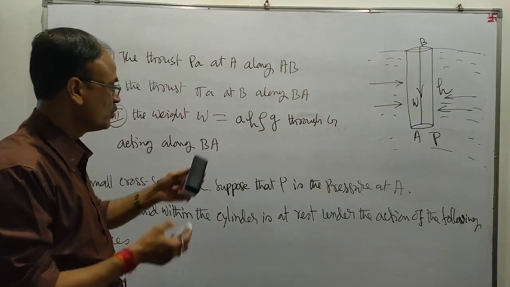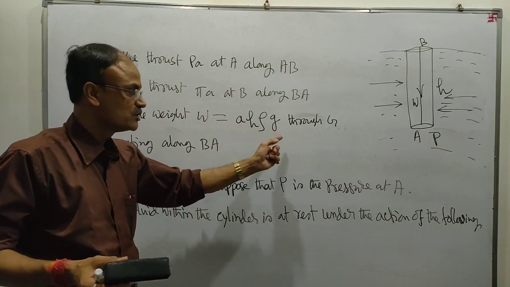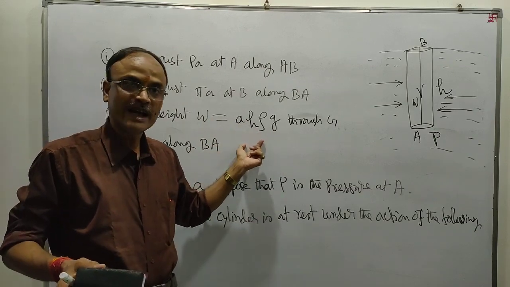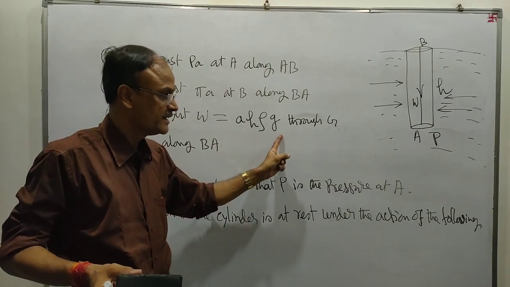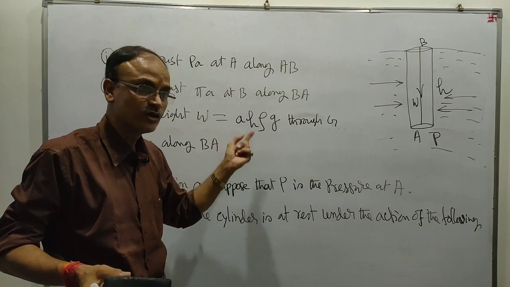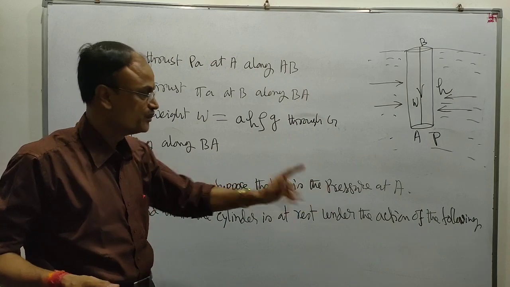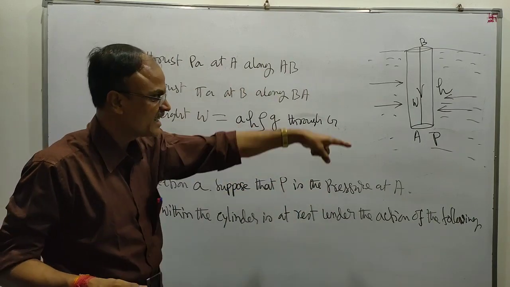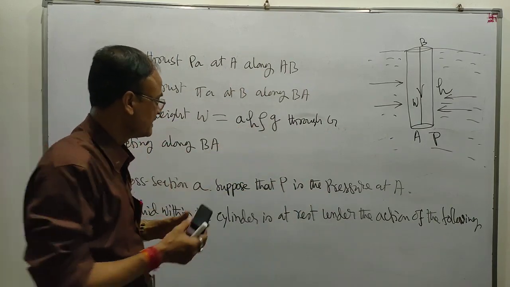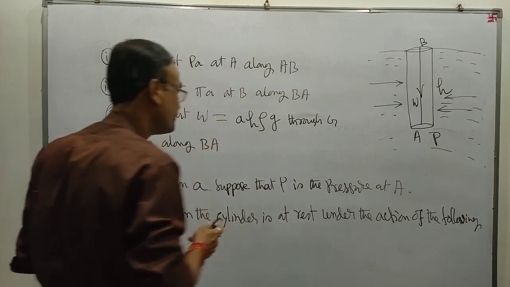The weight W will be equal to M into G. Mass equals density into volume. Volume is the height H into the cross section A. So W equals A H rho G, acting along BA.